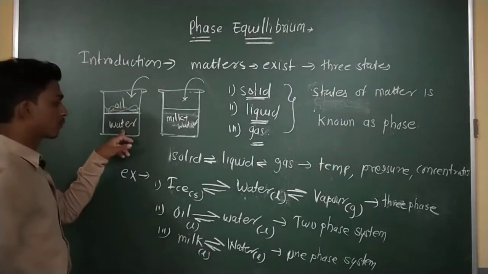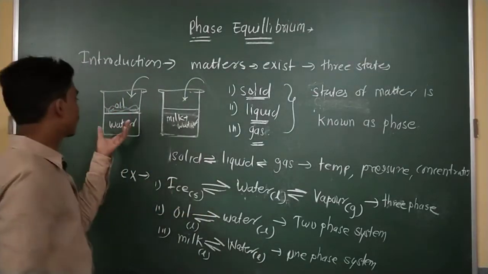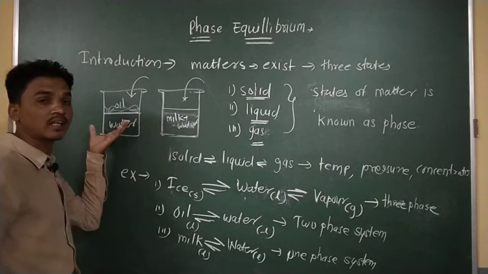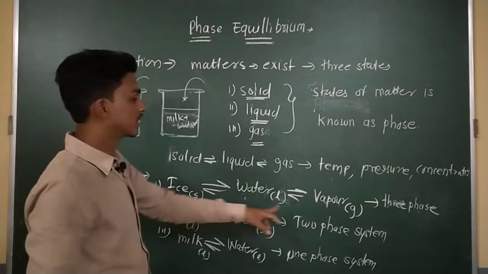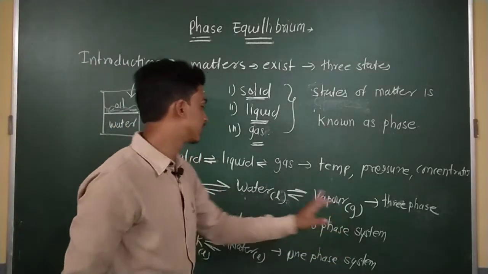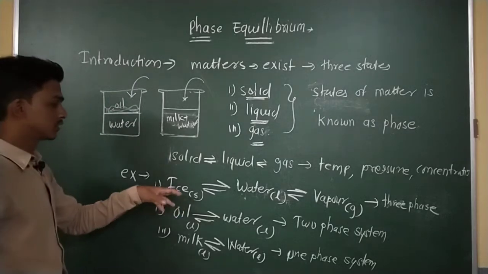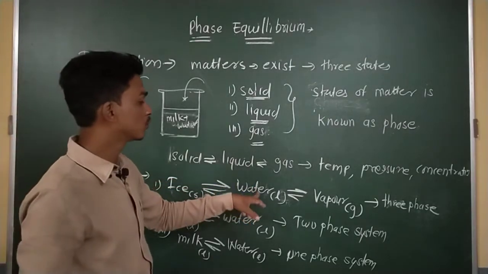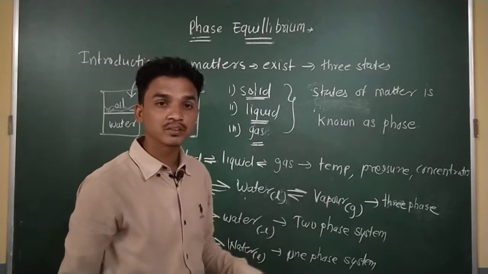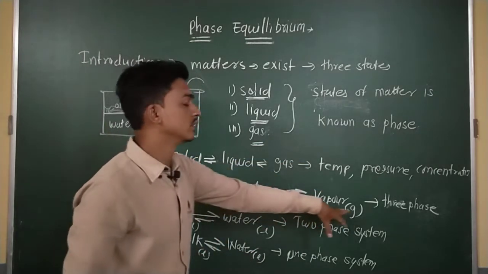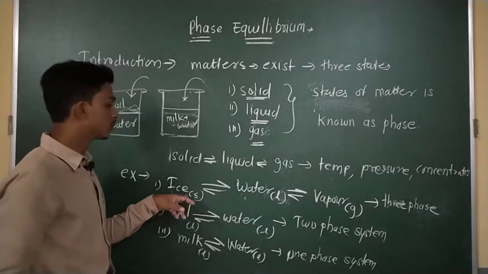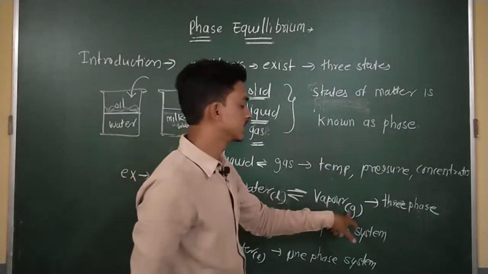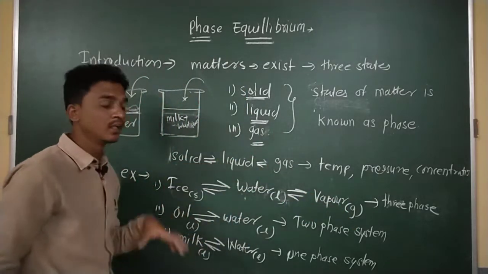In the oil and water system, the molecules are not mixed with each other, or we can say these are immiscible with each other. So we can say this is the two phase system. When I change the temperature, ice gets converted into water, and water is converted into vapor state. So this is the three phase system, because every solid, liquid and gas state has one phase.